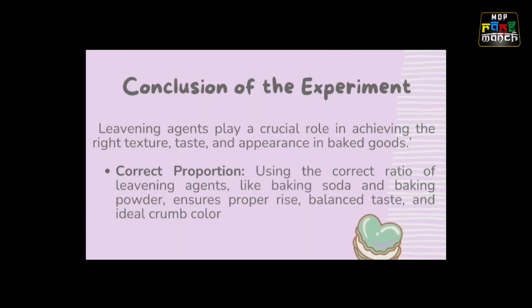To conclude, I hope everyone has understood from the experiment that these leavening agents play a crucial role in achieving the right texture, taste, and appearance in baked goods. Using the correct proportion of leavening agents like baking soda and baking powder ensures proper rise, balanced taste, and ideal crumb color.